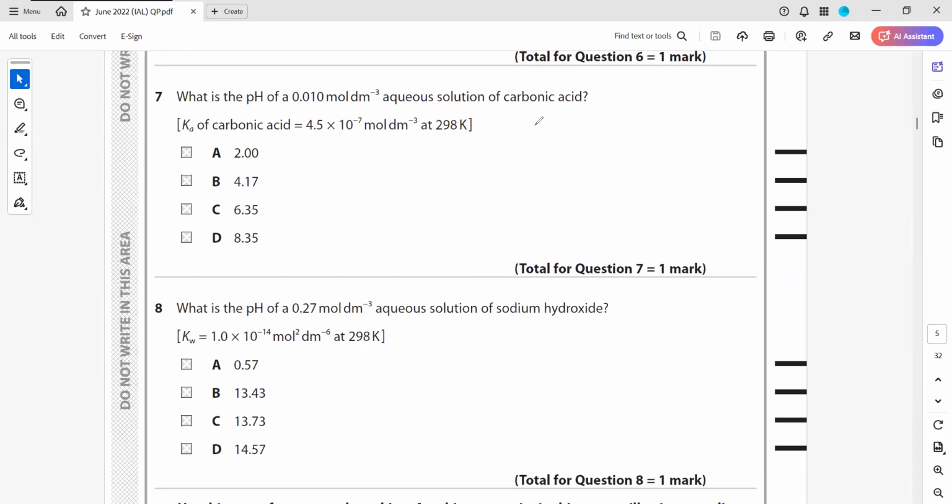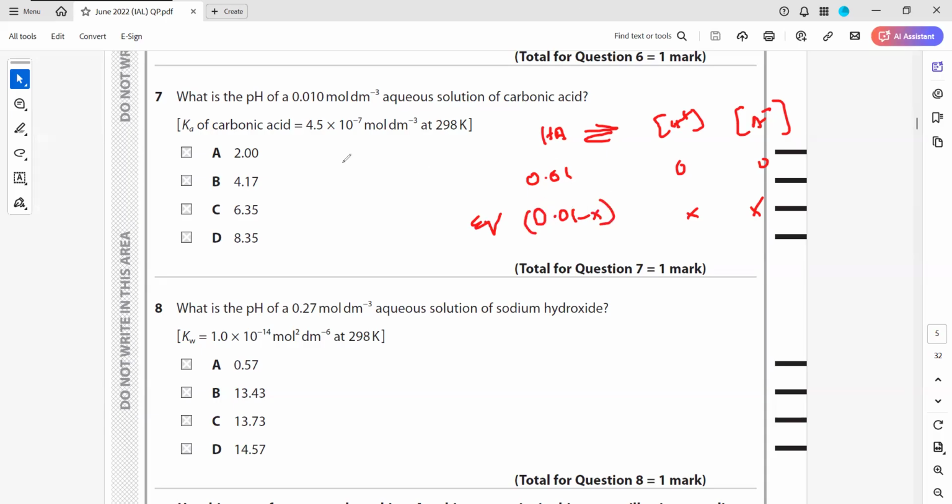If you have a molecule of carbonic acid, it will dissociate into hydrogen ion and a negative ion. Initial concentration was 0.01, and the products are 0 and 0 initially. At equilibrium, the products are X, so the acid will be 0.01 minus X. But because weak acids ionize partially, we ignore X in the denominator.